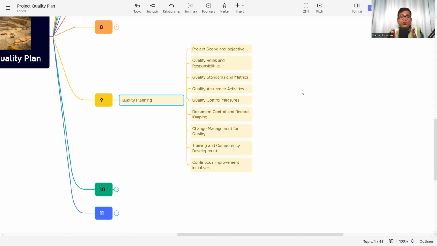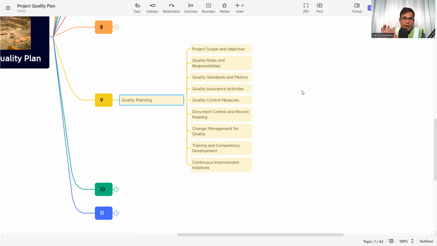So we need to train them, we need to educate them on our quality requirement and what our procedure is, so that they can follow the same procedure and maintain the same standard to deliver the product as per the requirement. So this training and competency development procedure will also be included in the quality planning, that is, the project quality